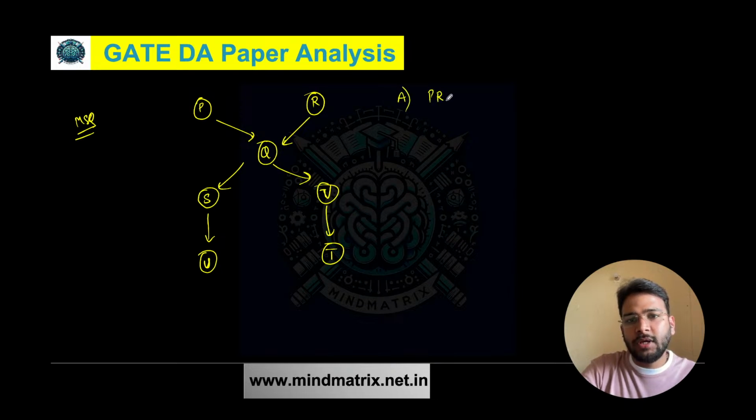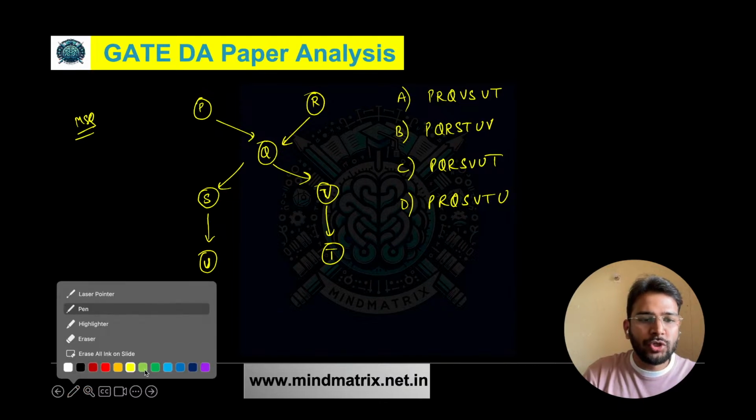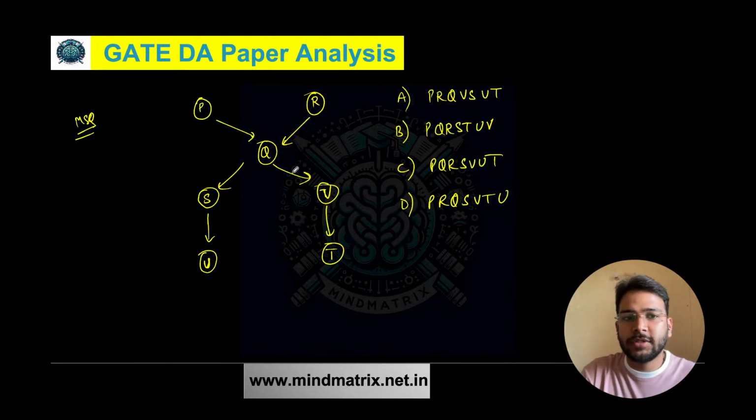Option A is P R Q V S U T. Option B is P Q R S T U V. Option C is P Q R S V U T. And option D is P R Q S U V T. Fine. These are the options and it is an MSQ question, so we need to find which topological sorts are possible here.